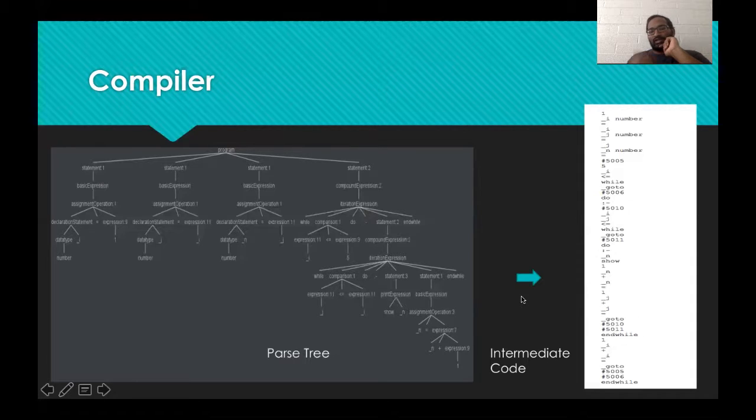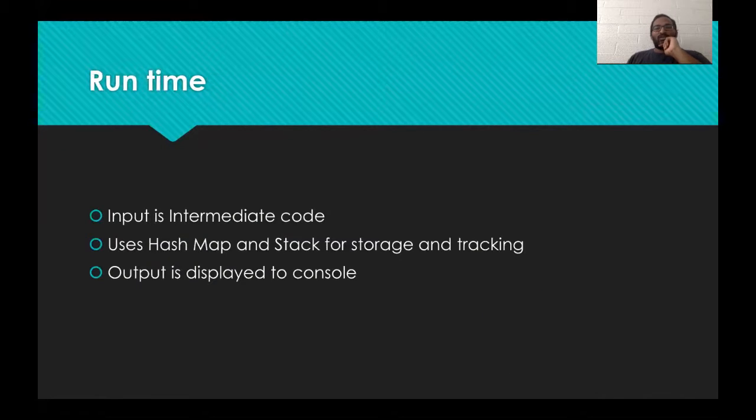How exactly it is generated we'll look into in the later part of this presentation, and my teammates will give you a deep insight into how we used ANTLR and Java to come up with this postfix notation, and how the intermediate code is being generated.